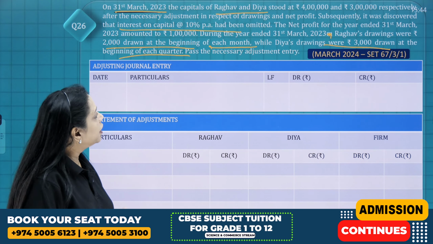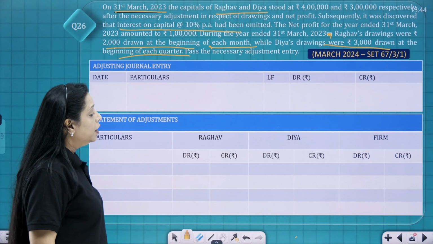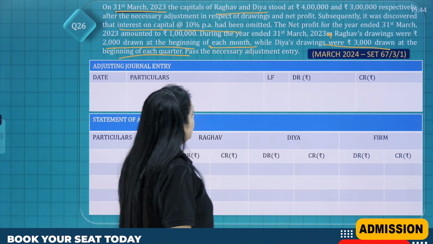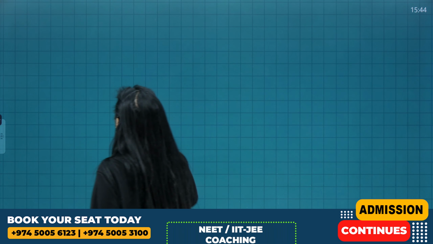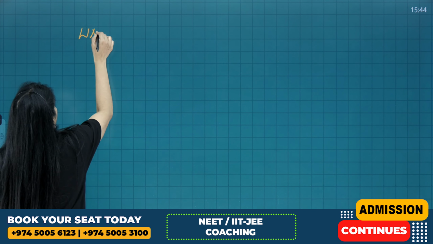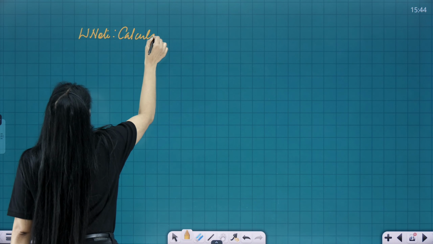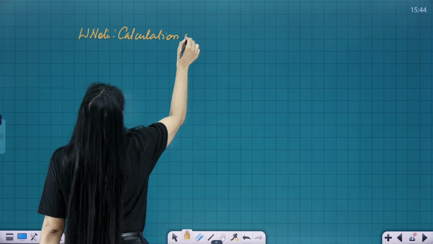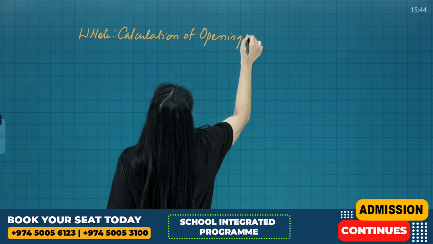First and foremost, in this particular question you have the closing capital, so you have to find the opening capital. So we will first find the opening capital. Write on working note: calculation of opening capital.